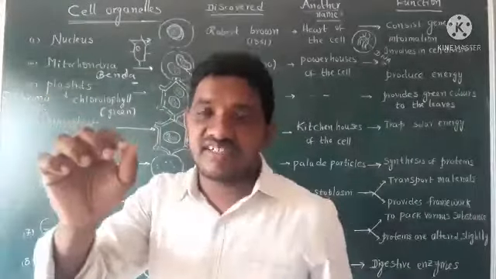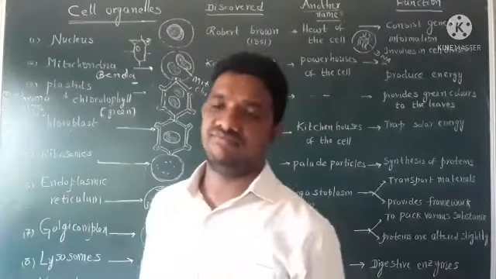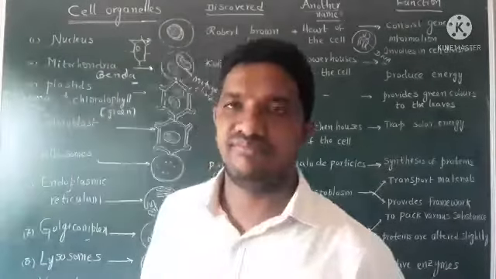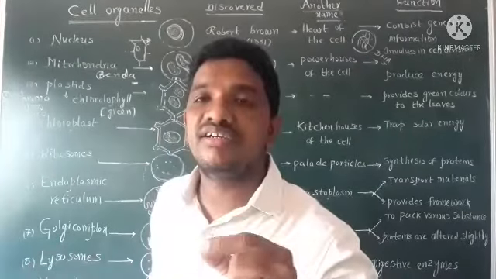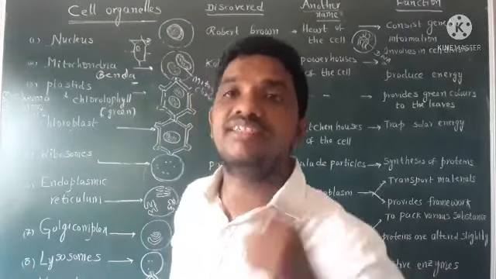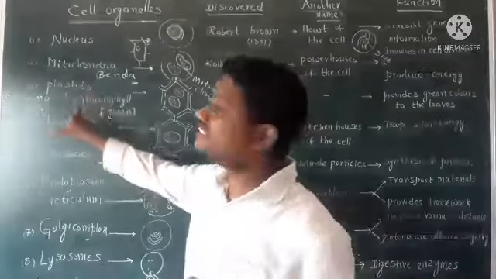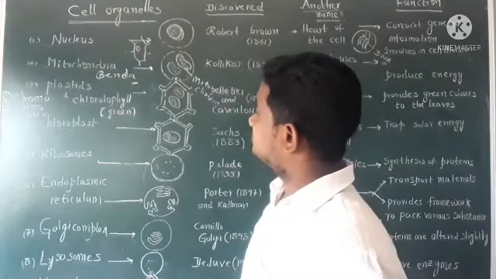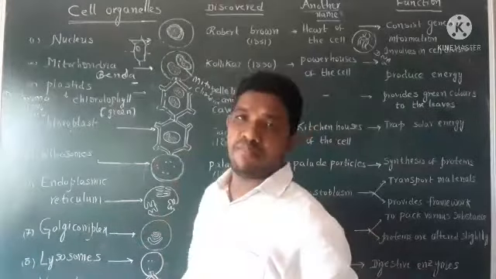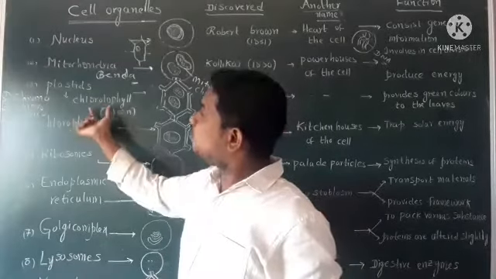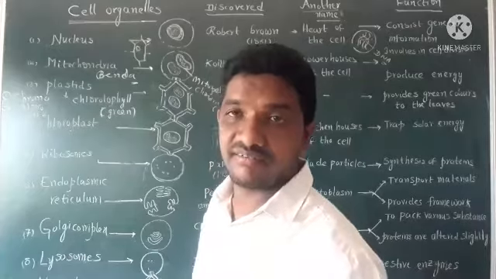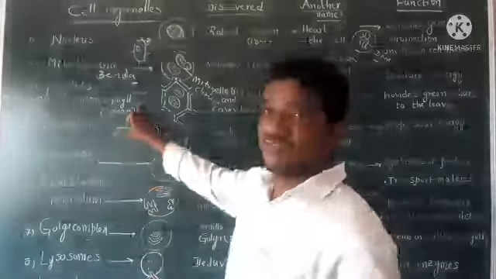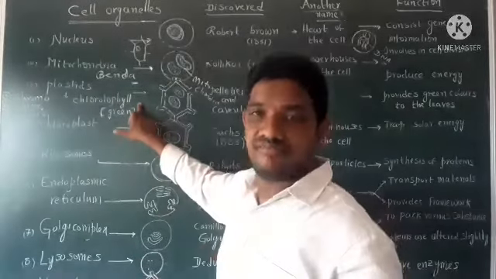Chromoplastids means which gives different colors. Chloroplastids give only green color. Leucoplastids give a white color or else colorless. These are plastids. In particular, chloroplastids consist of chlorophyll pigments which give only green color to the leaves.